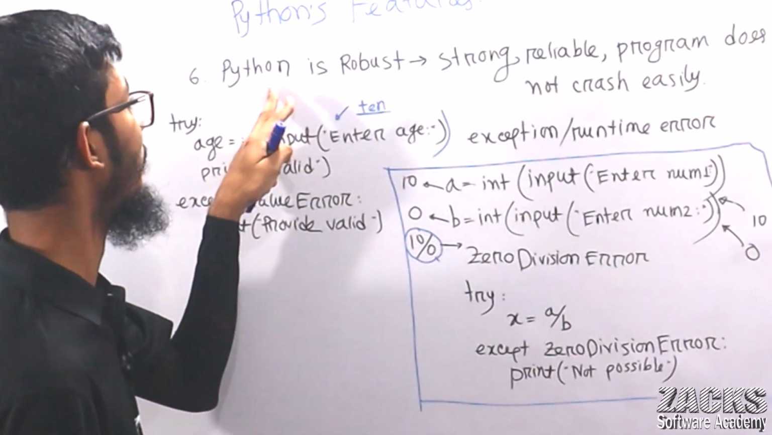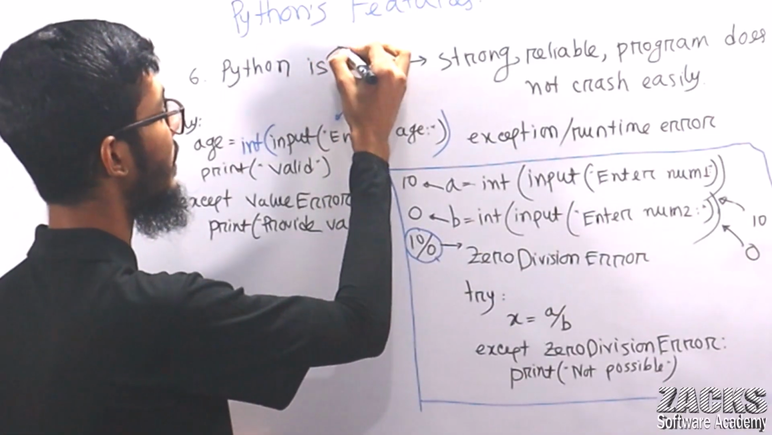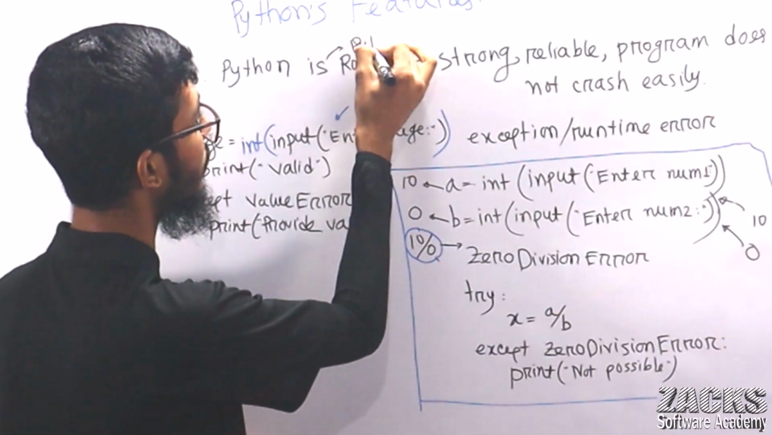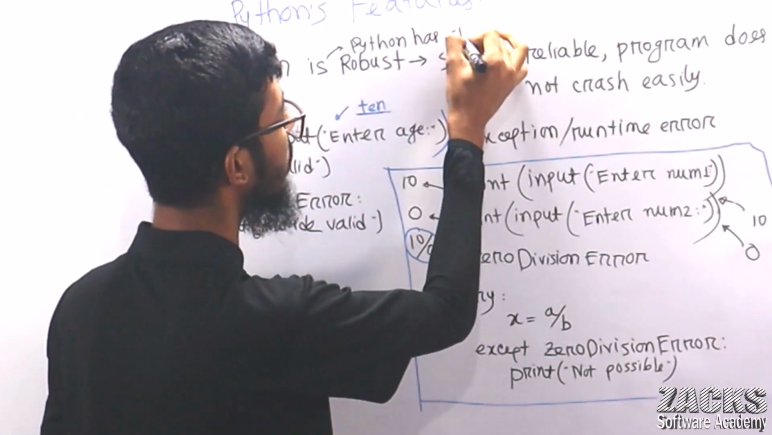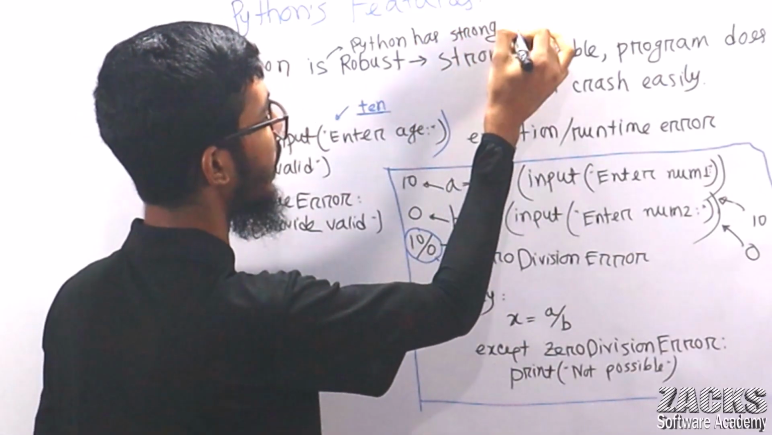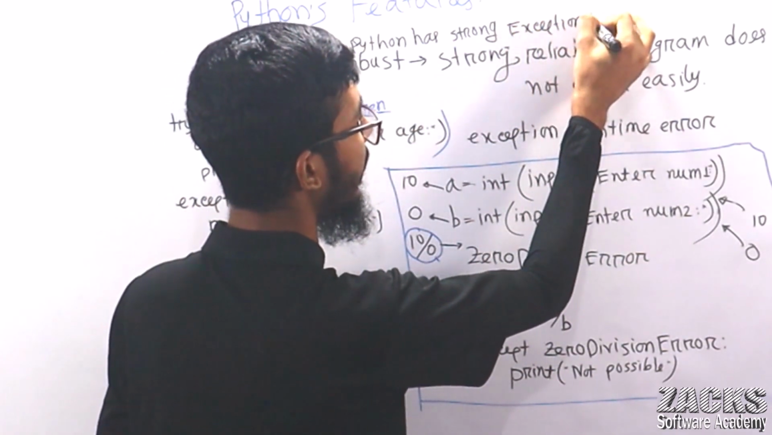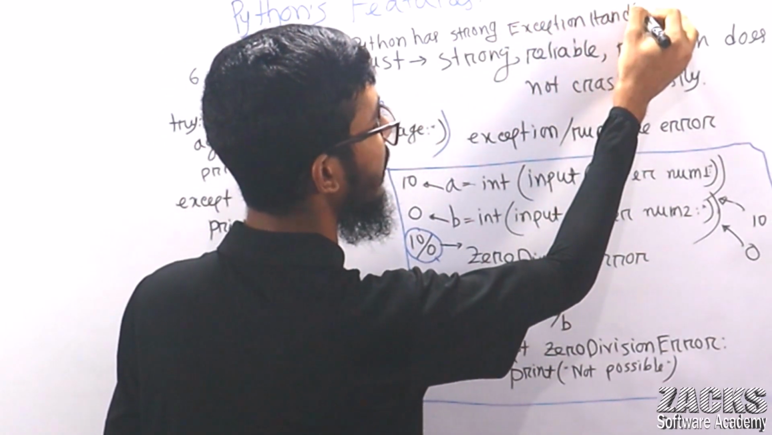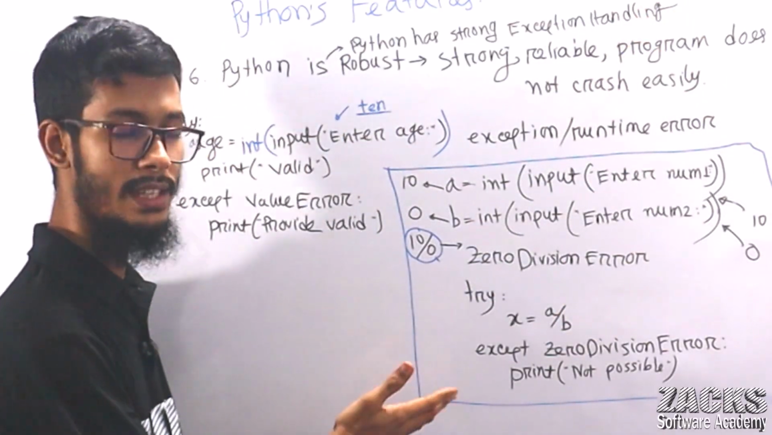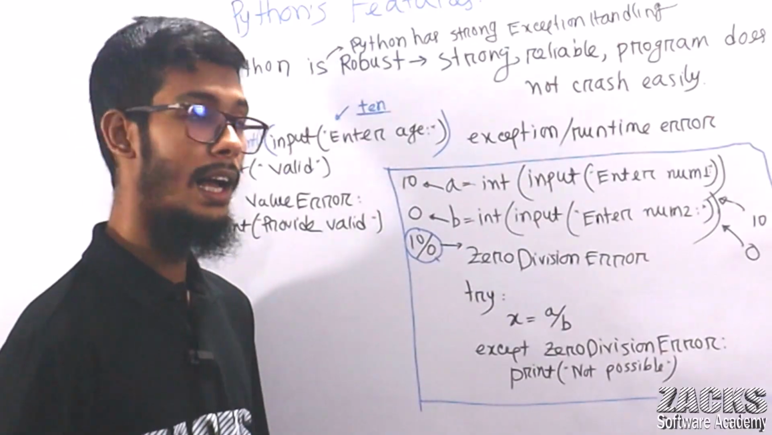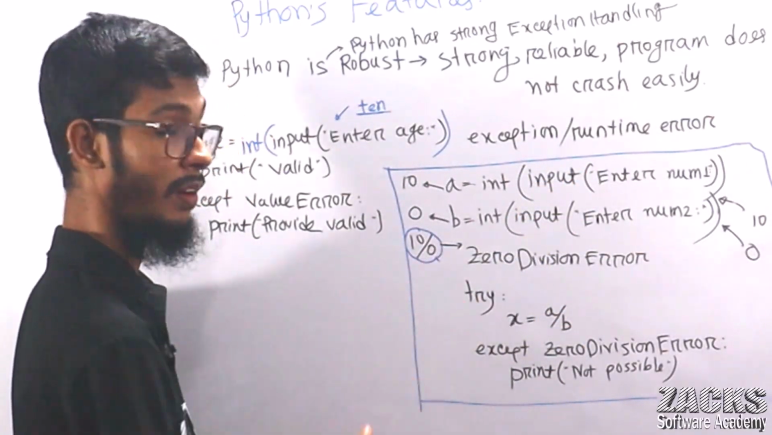So what does it mean, sir? Python is robust means what? Python has strong exception handling. Let me write this point also: Python has strong exception handling. So a Python program doesn't crash easily, right? You can handle the unwanted event, runtime error, or any kind of exception, right? You can rely on the Python programming language.